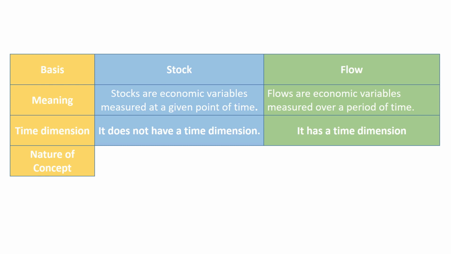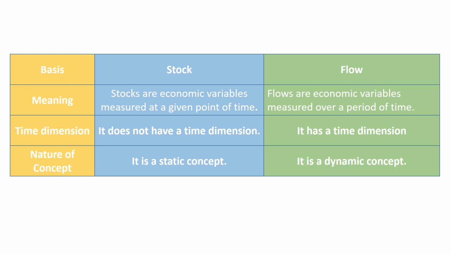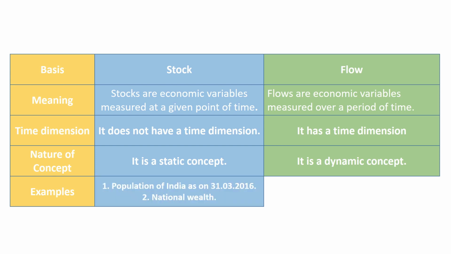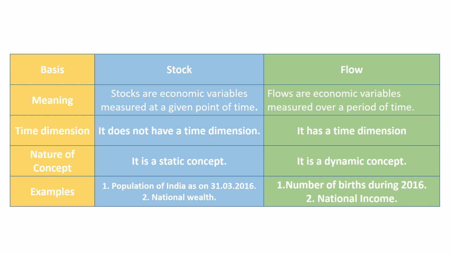Third basis of differentiation is nature of concept. Stock is a static concept. Flow is a dynamic concept. In last, we can differentiate these variables with the help of examples. Population of India as on 31st March 2016 is an example of stock concept. Number of births during 2016 is an example of flow variable.